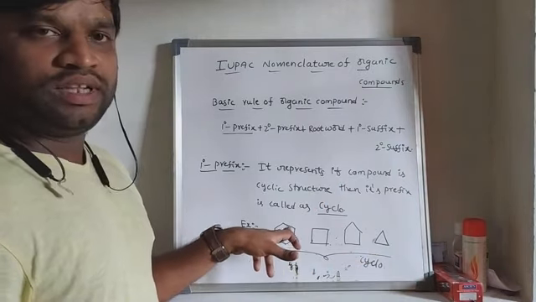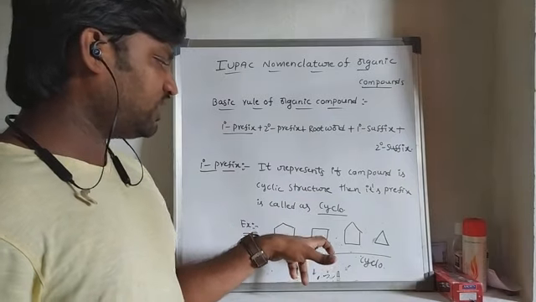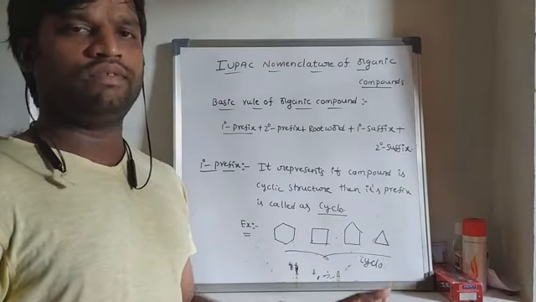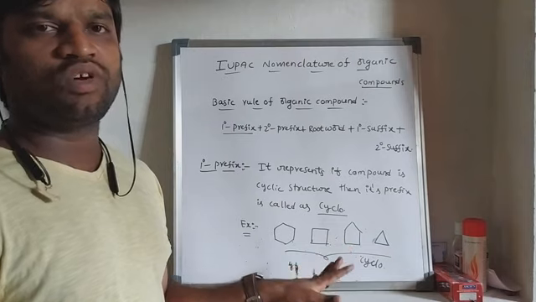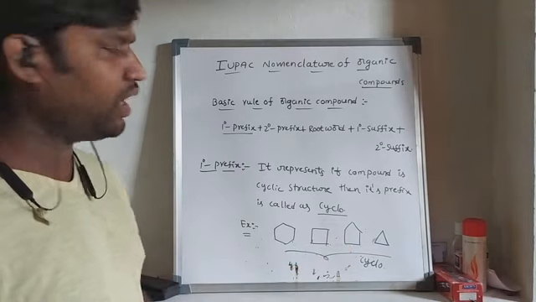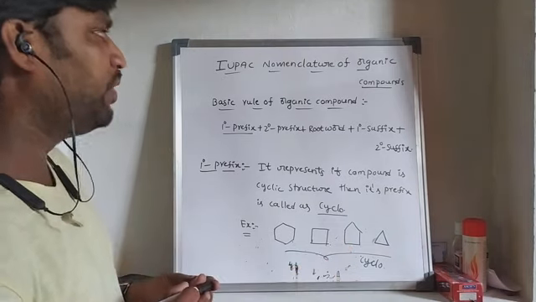If the compound is present in this structure, whatever, here the prefix is called as cyclo. Okay, that is primary prefix.